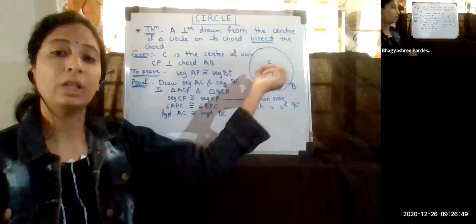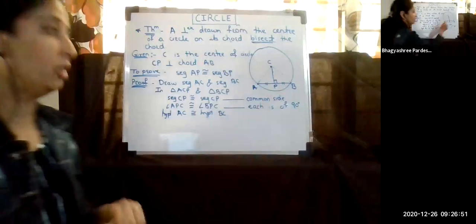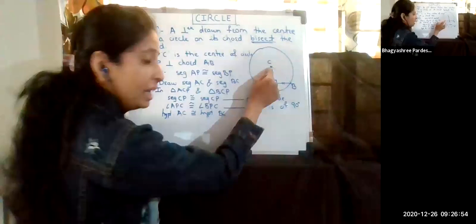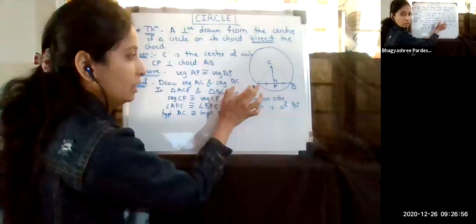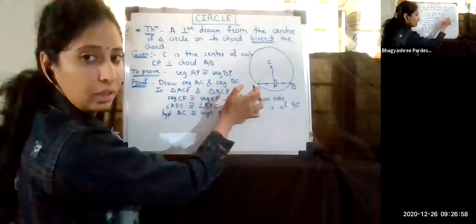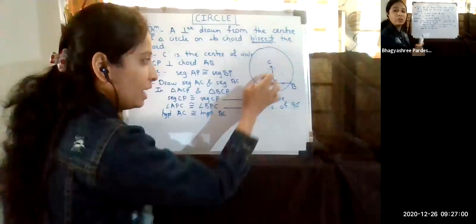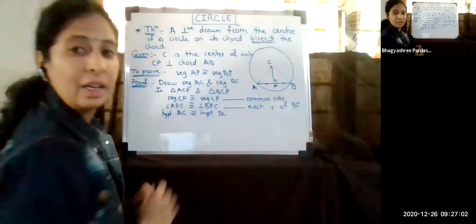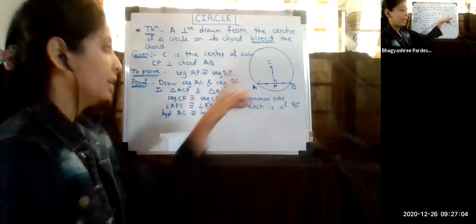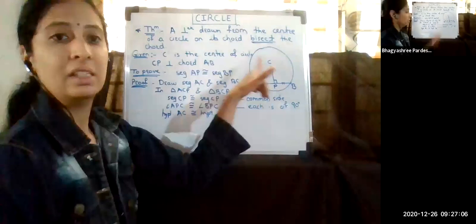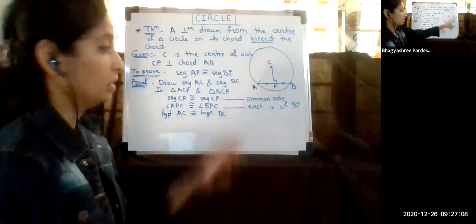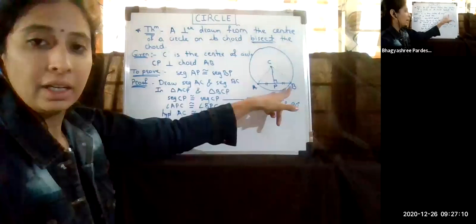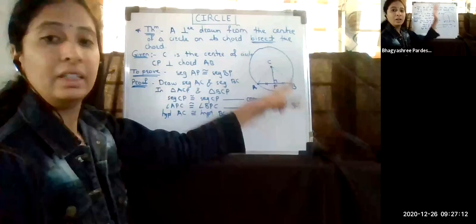This is because, if you look properly, this is the center of a circle and this is any point on the circle. So this AC or CA is actually the radius of the circle. Same way, C is the center, B is any point on the circle, and this CB is also a radius of the circle.